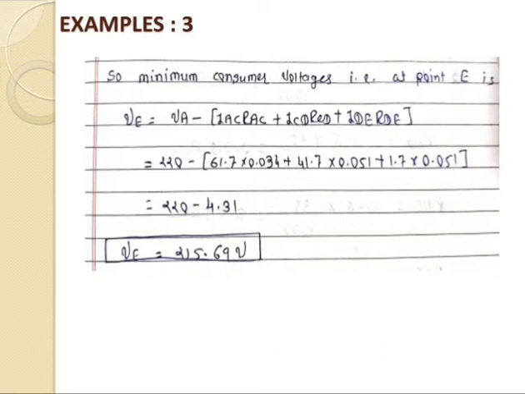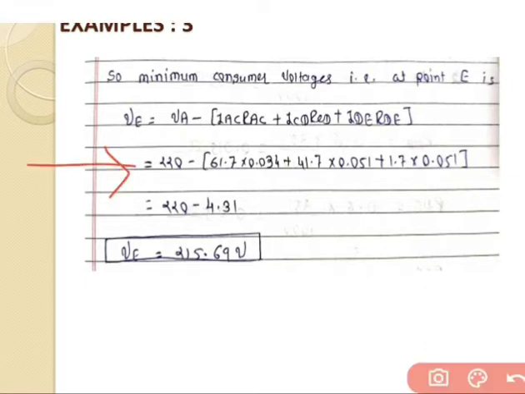So having the equation VE is equal to VA minus IAC RAC plus ICD RCD plus IDE into RDE. So again, already we have all the values. So VE is equal to 220 minus 61.7 into 0.034 plus 41.7 into 0.051 plus 1.7 into 0.051.